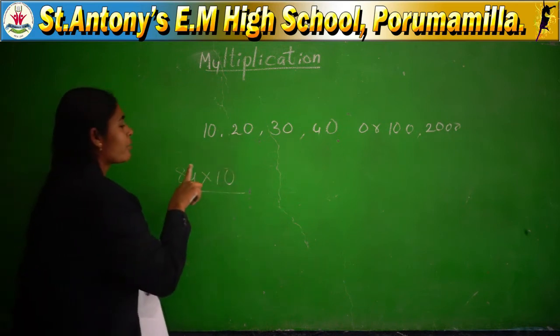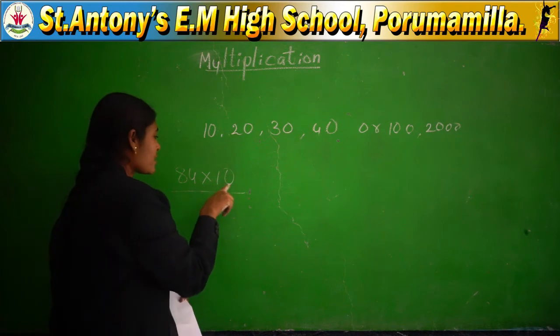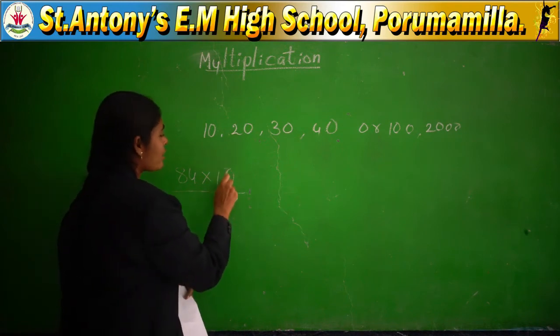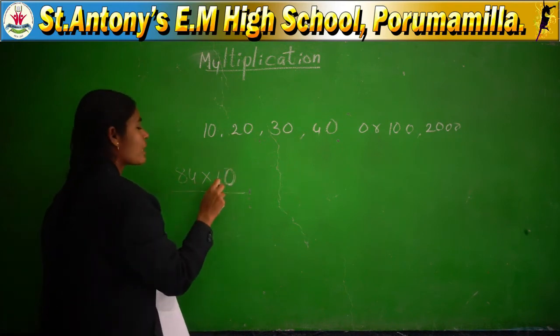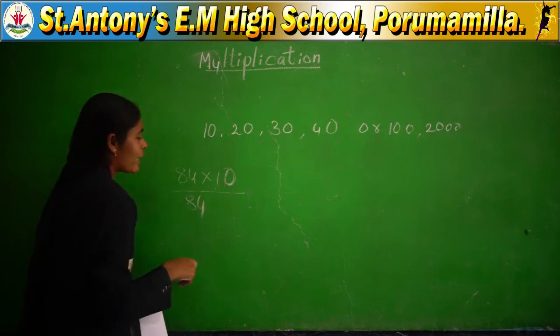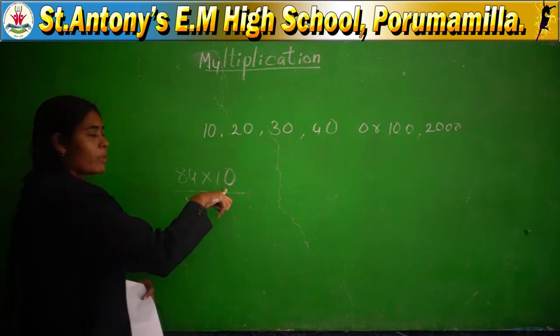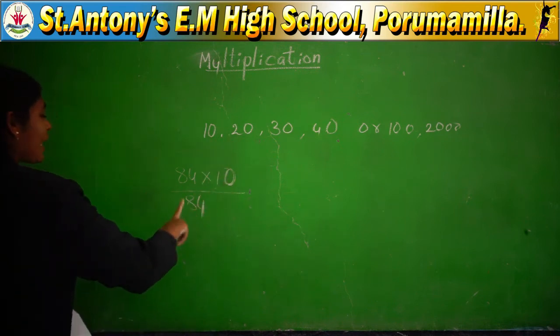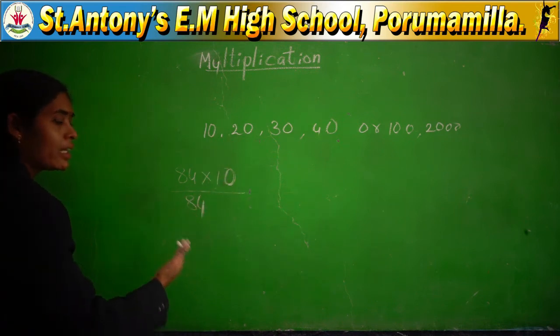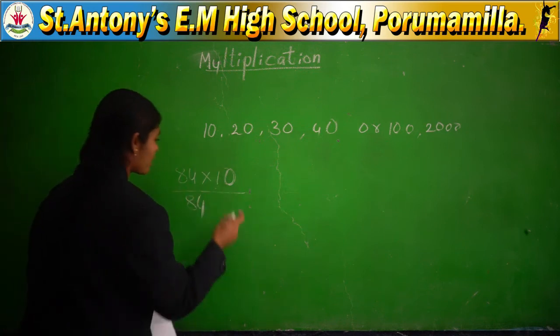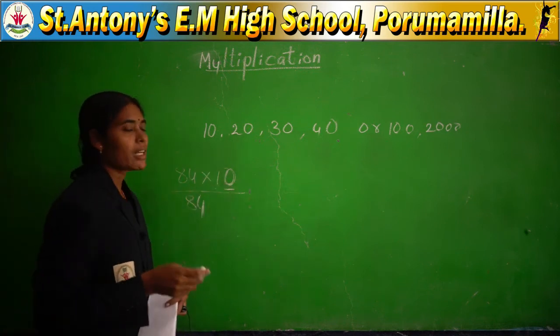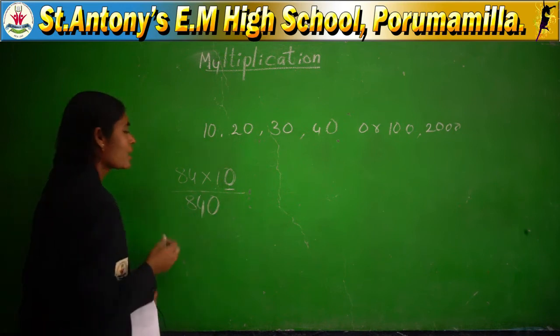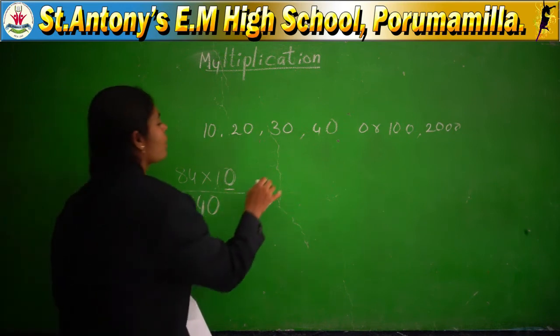Directly, you can multiply with the valuable digit. In this 10, which is the valuable digit? Only 1. So 84 ones are 84. You can write it directly. How many zeros are there in the multiplier? One zero. You can add that one zero immediately to the right of the product. This is a very easy method for you.